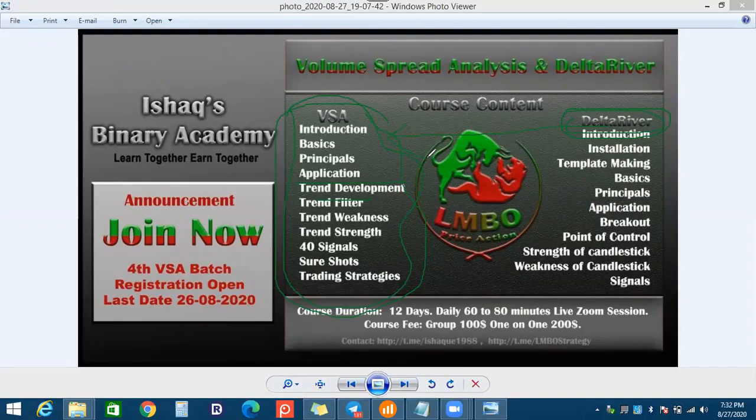You can only understand the strength and weakness of the candle without this VSA course. But when you fully understand the VSA course, you will be a master in the Delta River. So what is the difference between the IQ Option candles and the Delta River candles? There is a little bit of difference. The Delta River shows each tick movement and each tick volume of the market. So the Delta River is based on the point of control.